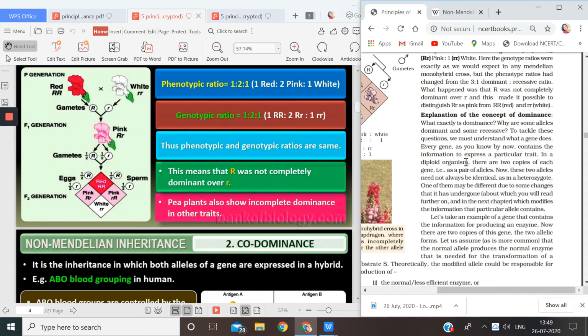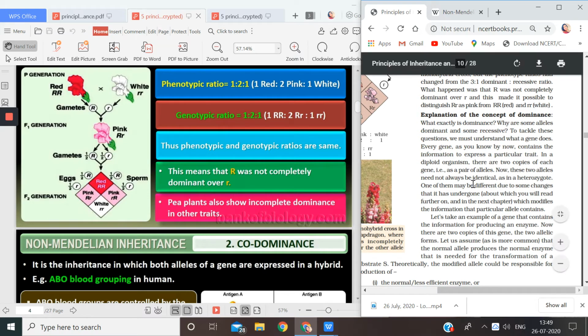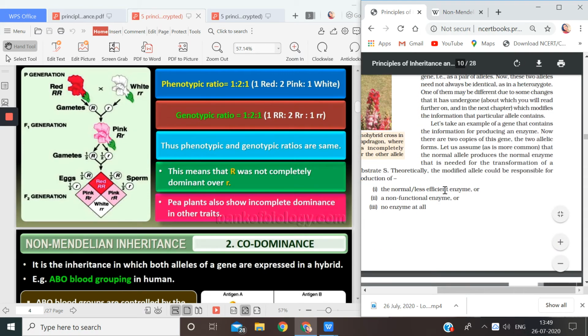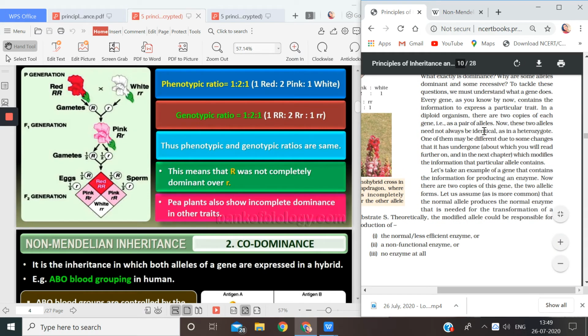So in a diploid organism, there are 2 copies of each gene. For every gene, we get one copy from father and the other copy from mother. That is why they are in pairs. And every gene has a pair of alleles. Now these 2 alleles need not always be identical. It's not necessary that they will be homozygous. They can be heterozygous also.